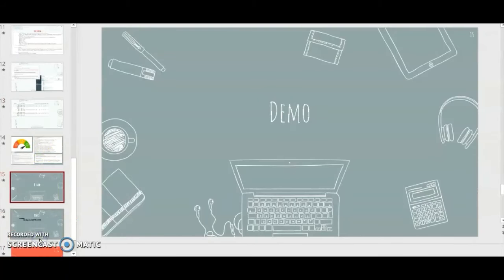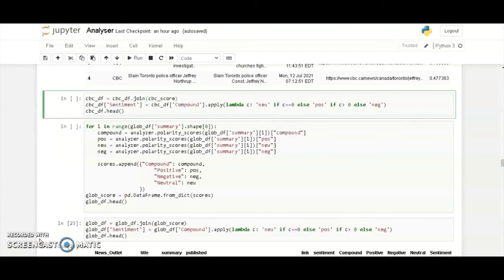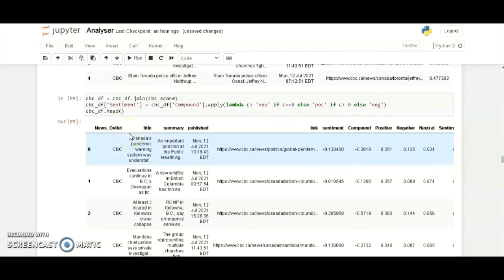So let's begin with the demo. First I took the CBC data frame and added three new columns to it, neutral, positive, and negative, as our three base polarity meter, for this example.